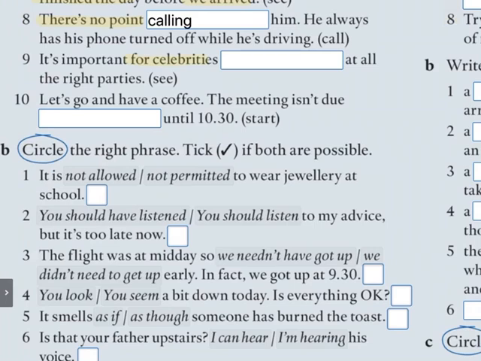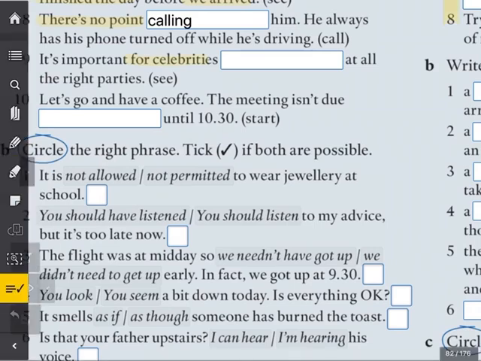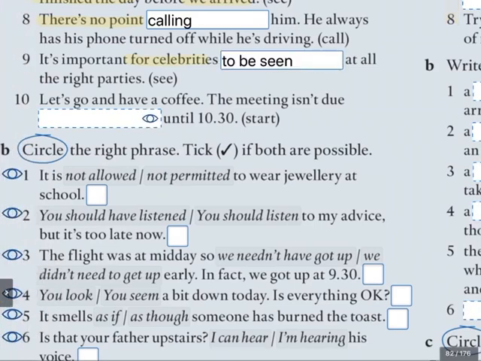But I think we need a passive here. Did you put a passive? For celebrities to be seen, ser vistos, to be seen. It's important for celebrities to be seen at all the right parties. Lucky them. And number 10, finally, let's go and have a coffee. The meeting isn't due until 10:30.